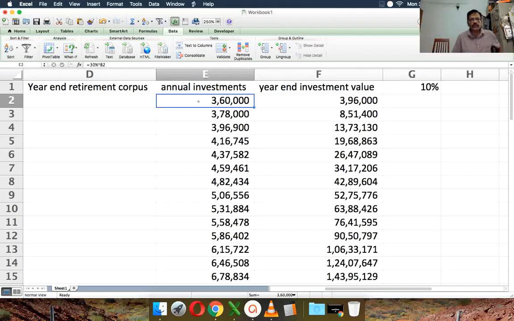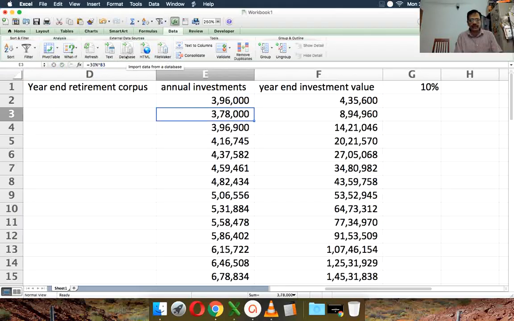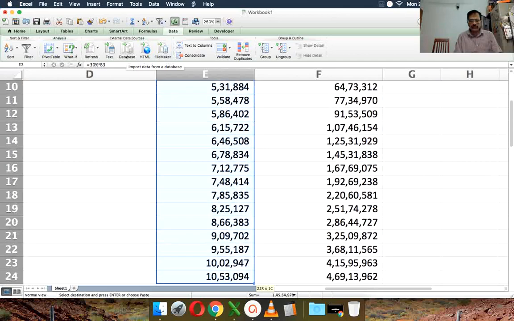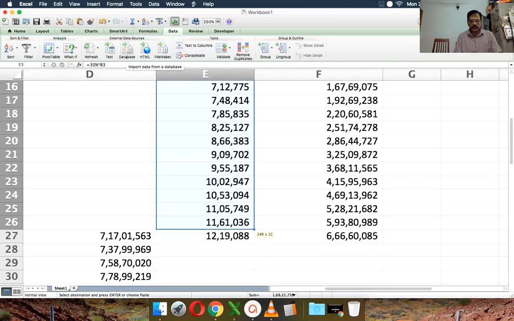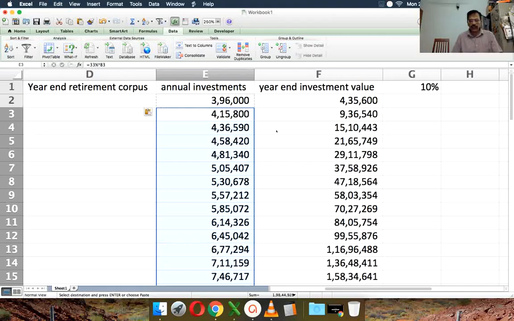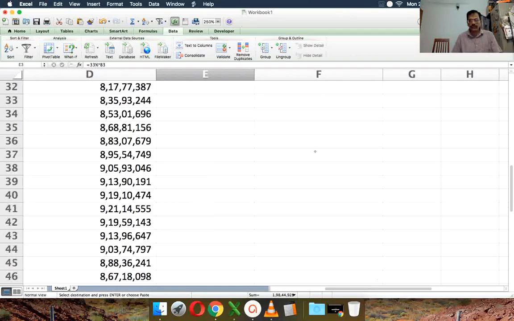So what you can do is, since we have now reduced the expenses to 50%, I can make this, let's say, 33%. So annual investments will be 33% of the salary. That will make it a little better and more comfortable at 10% return. So I can do that. And now I hope, yeah, that makes it comfortable.